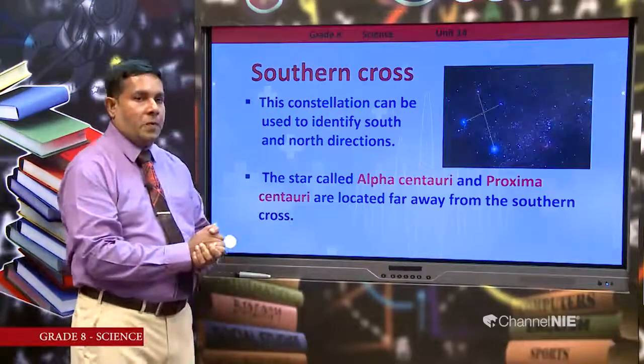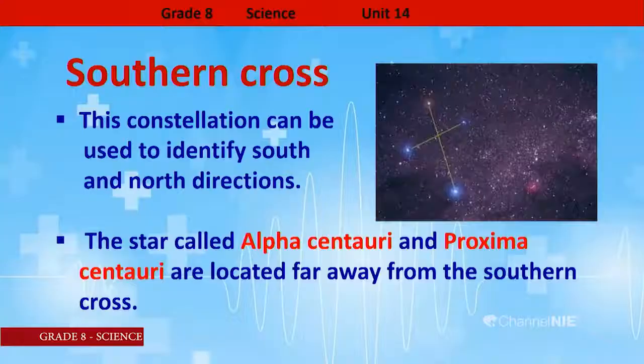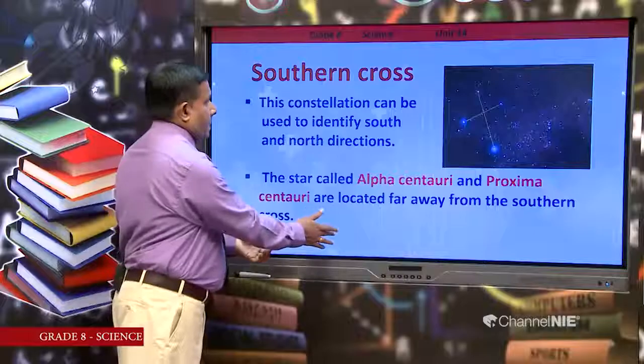And shall we focus on Southern Cross? This constellation can be used to identify south and north directions. The star called Alpha Centauri and Proxima Centauri are located far away from the Southern Cross.